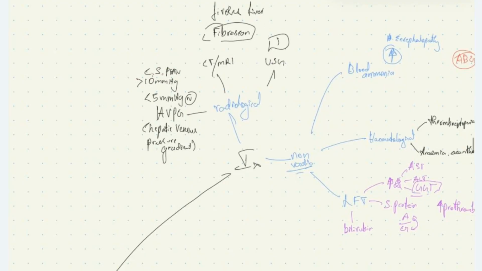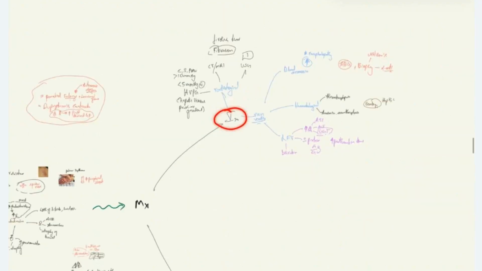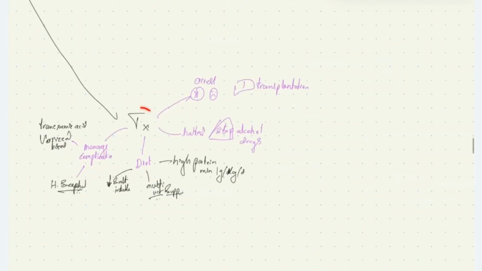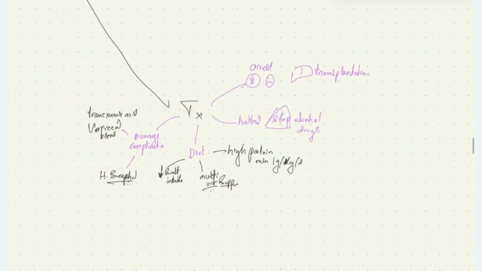Now, how to treat these patients? Unfortunately, we don't have any treatment modality to arrest the progression of cirrhosis. The definitive treatment is transplantation.